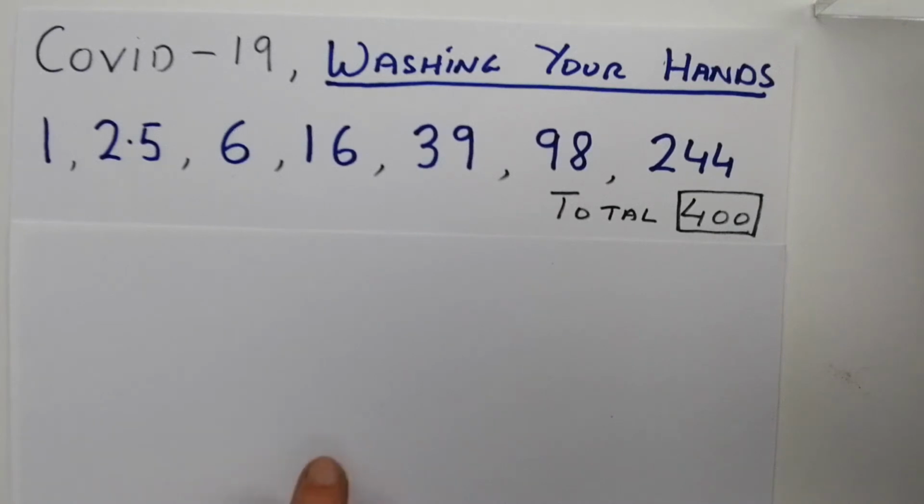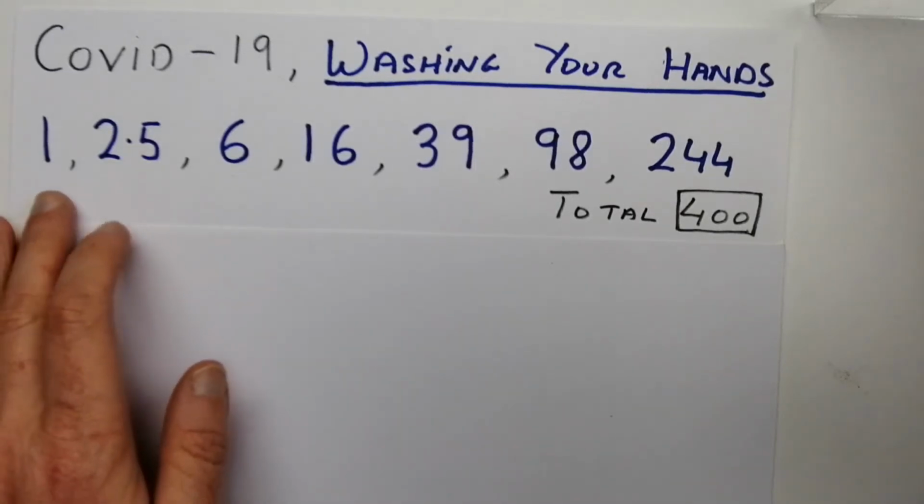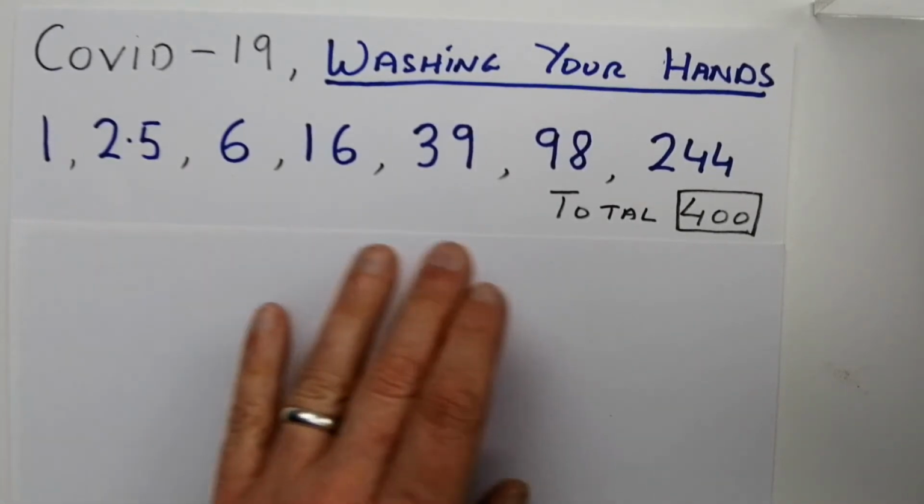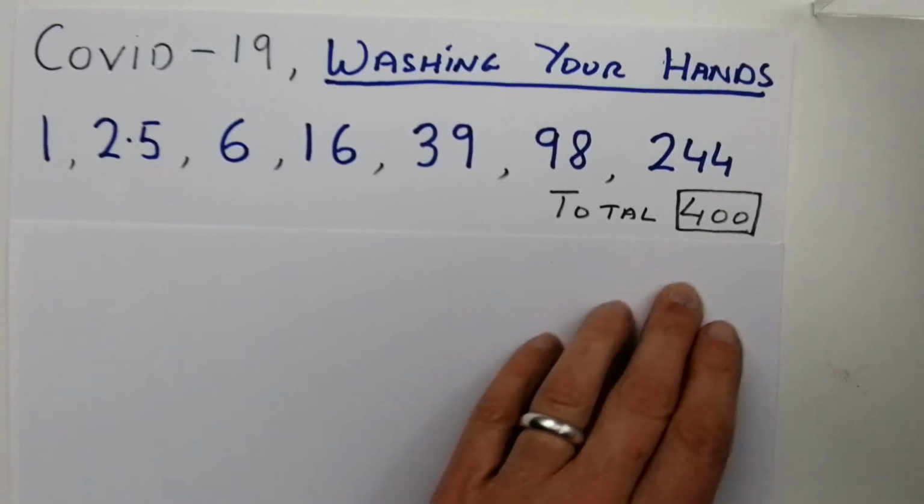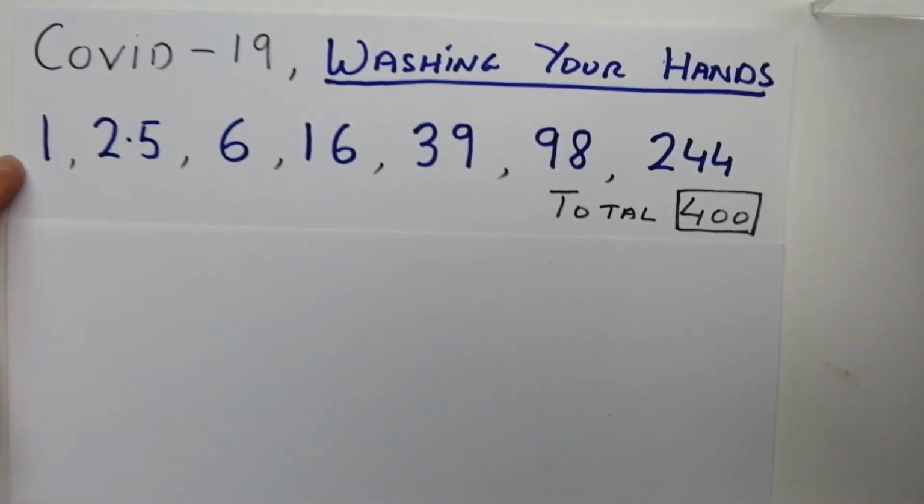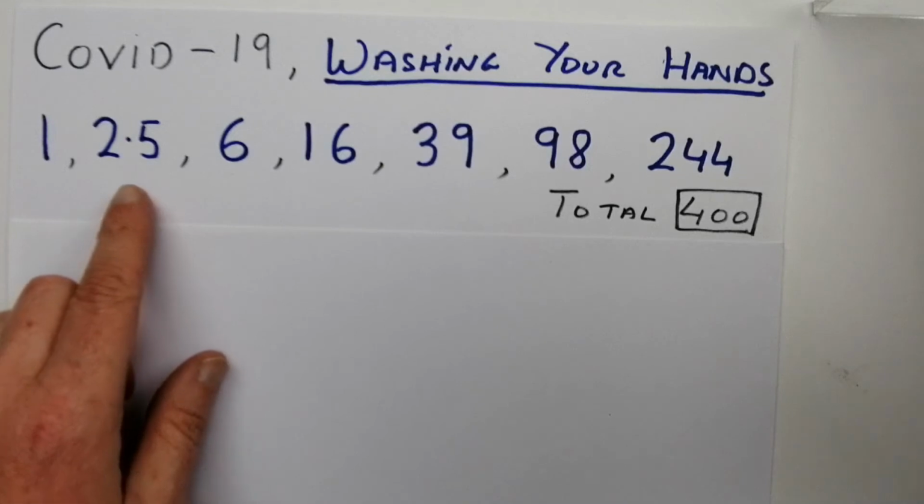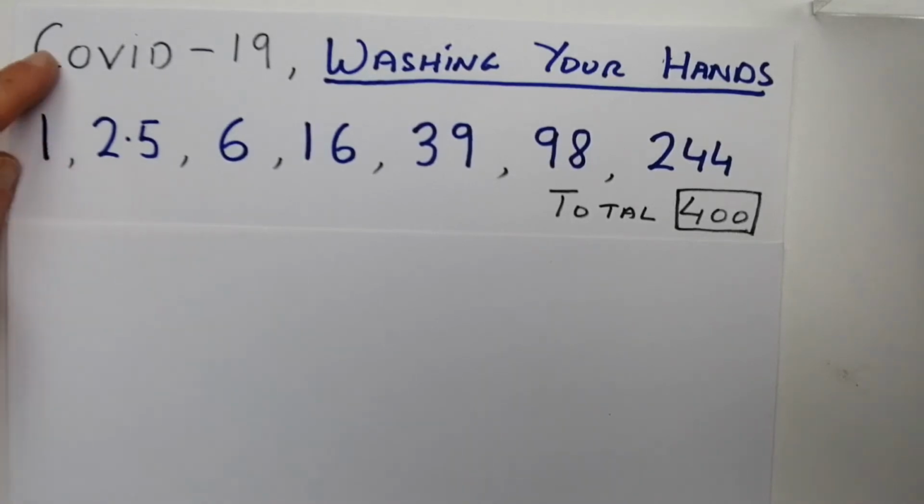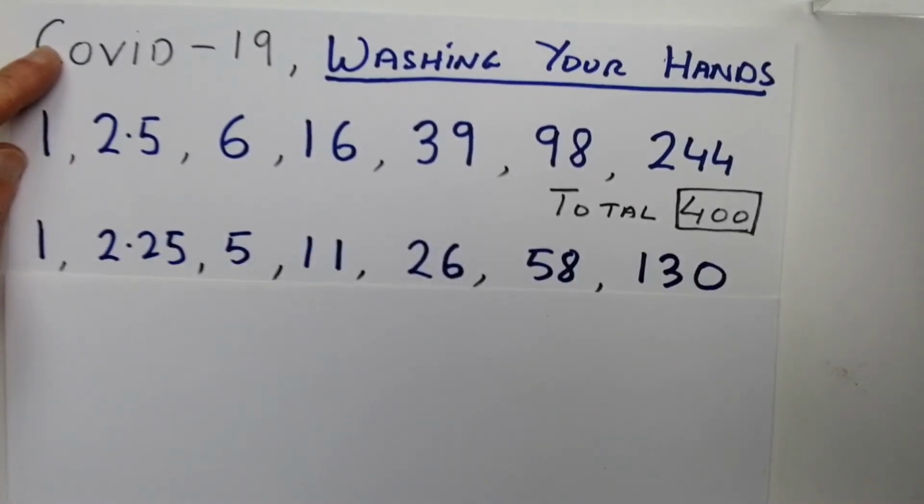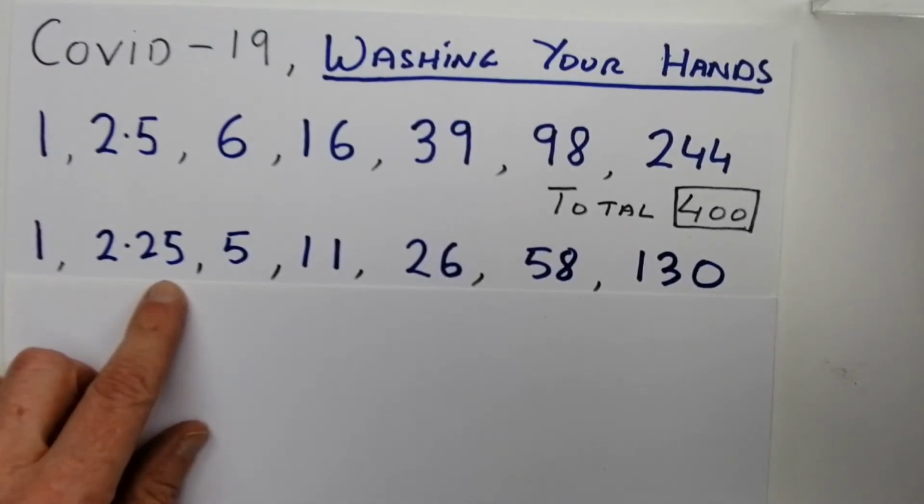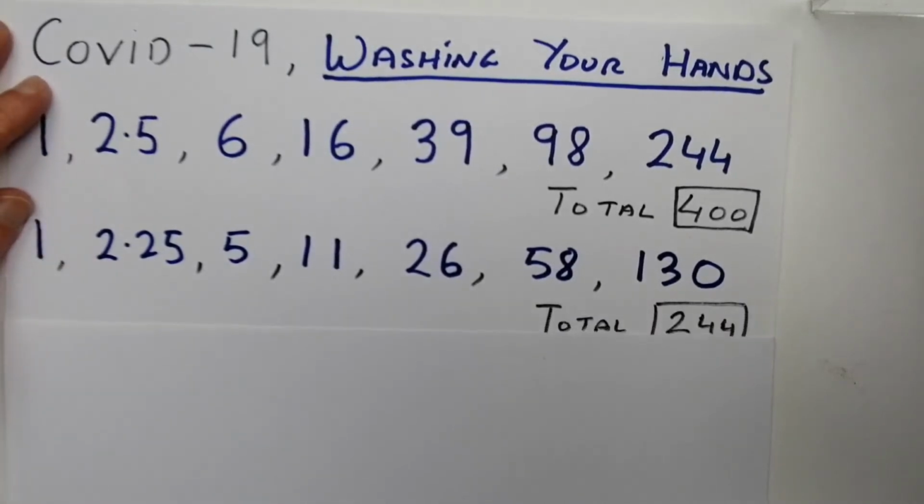I want to talk now about washing your hands in terms of COVID-19 and how it spreads. So this is our original one again. The one person infects 2.5 people, and over 30 days they would infect 400 people. Now let's say that a person washes their hands, and when they wash their hands you can bring down this number. So even if that number came down to 1.25,